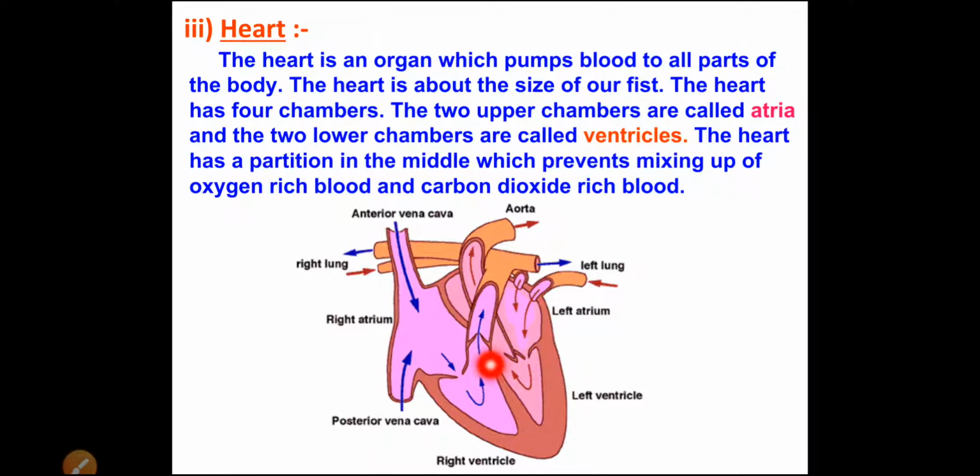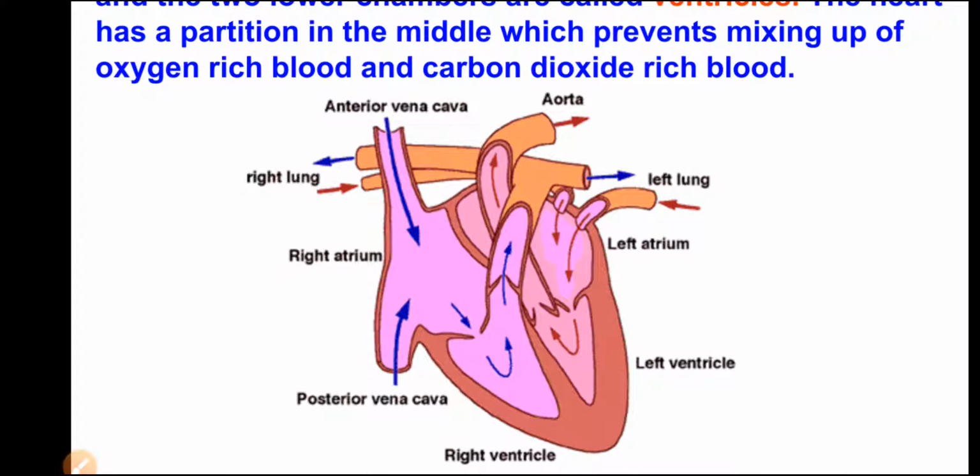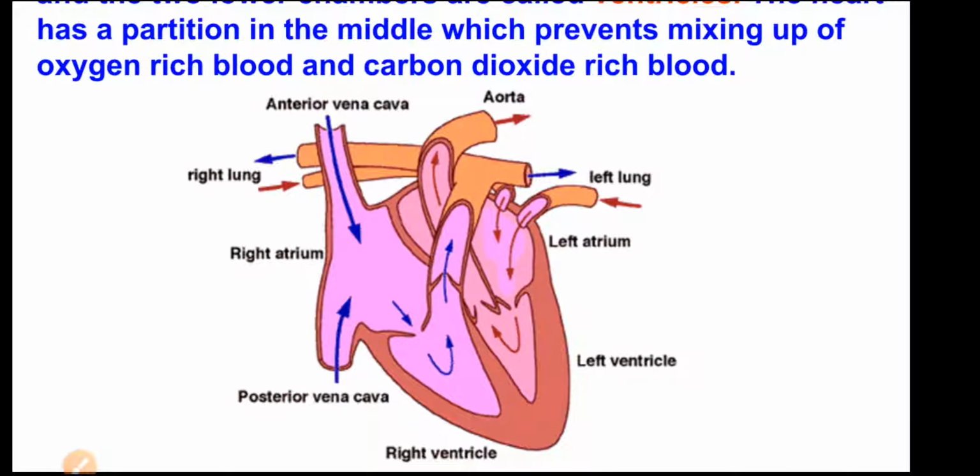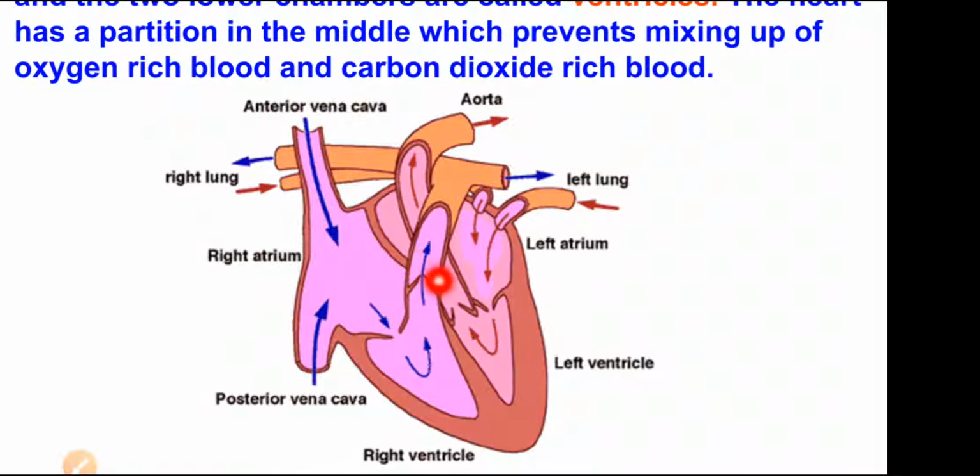And the heart has a partition in the middle, which prevents the mixing of the blood. If you see, this is the partition, and this partition helps the heart prevent the mixing of oxygen-rich blood and carbon dioxide-rich blood.